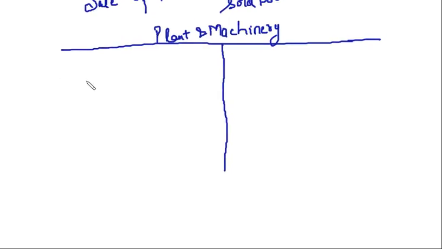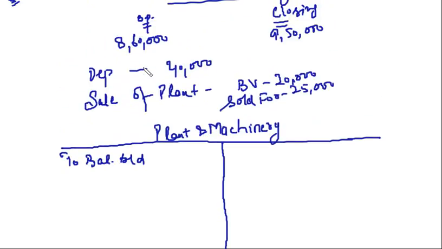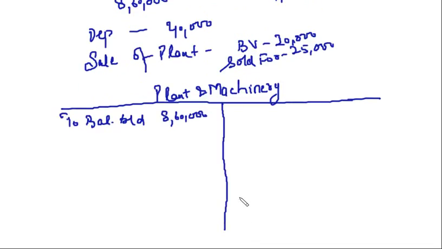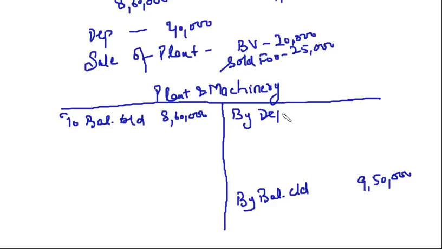Clear? So we have the opening balance, to balance brought down. What is the opening balance? 8,60,000. We have the closing balance, which I can write down as by balance carried down, that is 9,50,000. What is the depreciation charged during the year? 40,000. So I can say by depreciation 40,000.